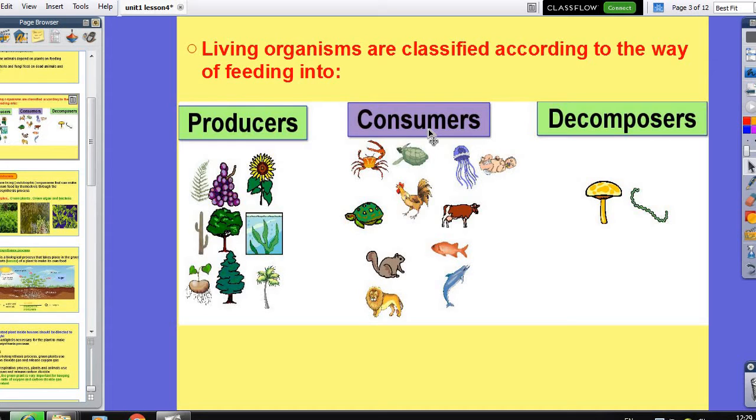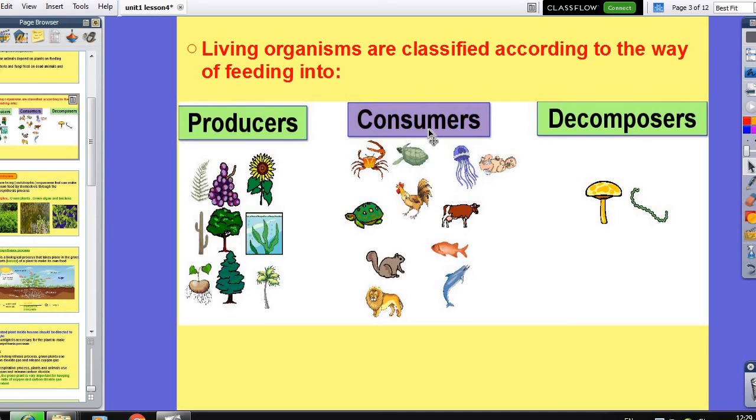For example, the deer depends on the plants, or producer, to eat. Okay, I also have another type of consumer which depends on another consumer, like the lion depending on a rabbit.